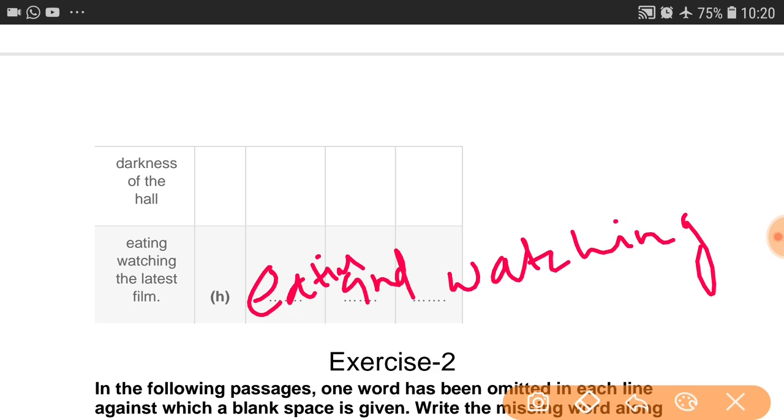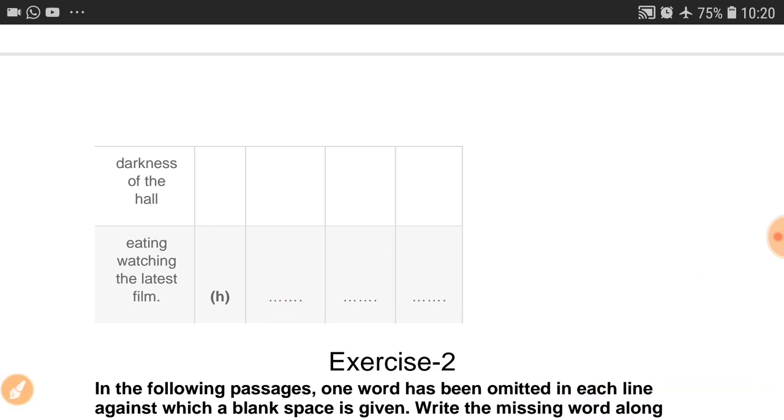We are also discussing some rules like articles, like infinitives and conjunctions, like "and". We have to write here "and", because two actions are performing at the same time. We have to combine both the actions according to this manner. Okay, so this exercise is completed. I hope that you understood it.